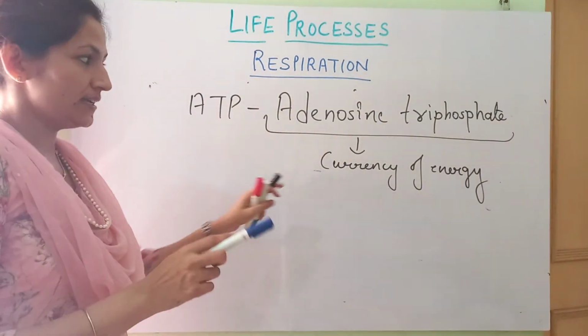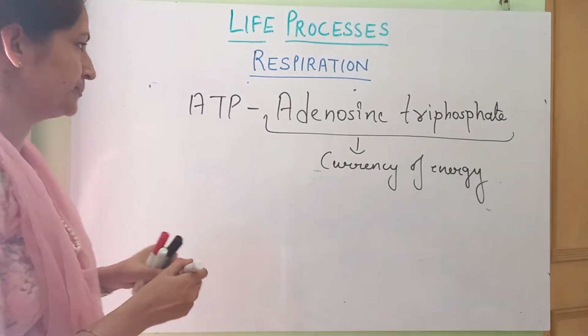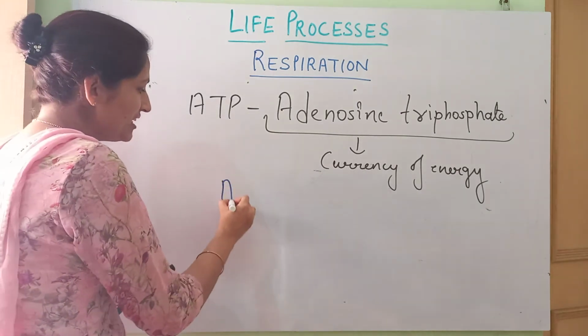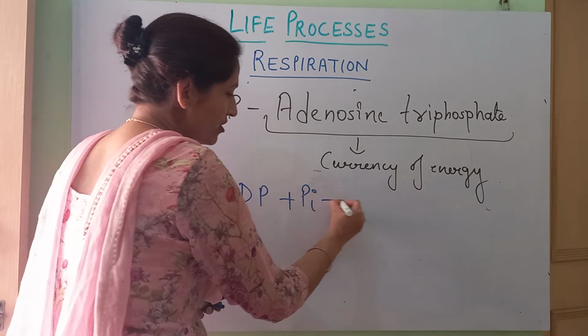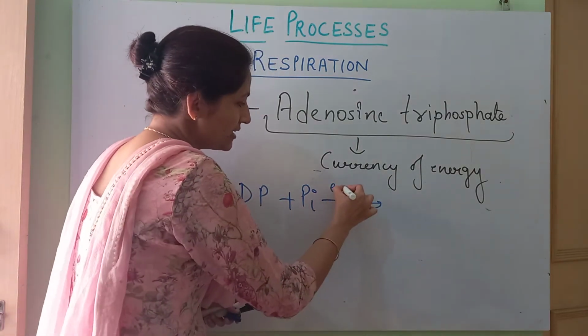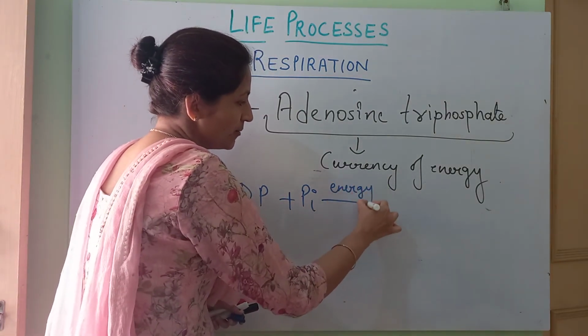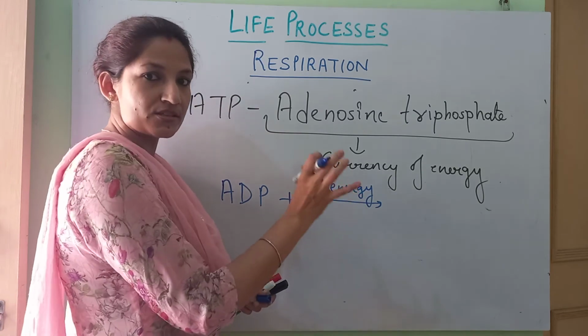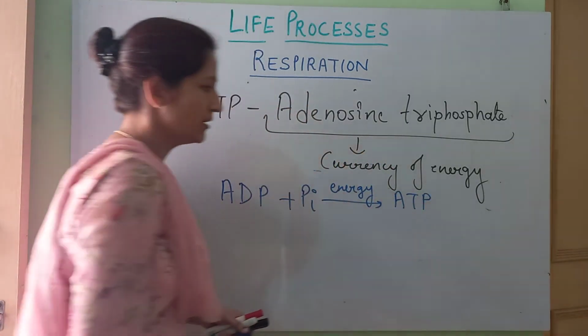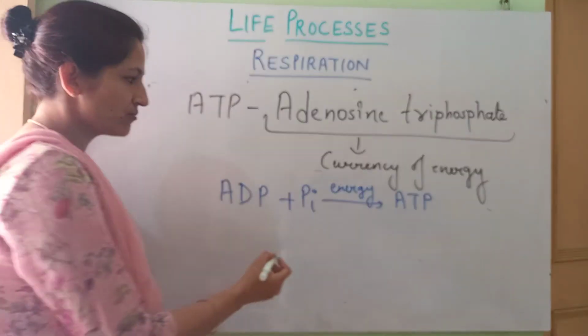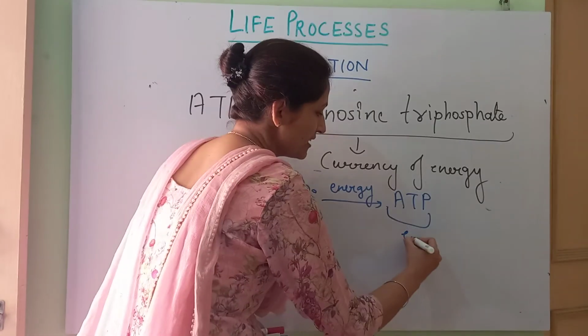It means energy हमें यहाँ से मिलने वाली है ATP से. How is this ATP formed? ADP plus inorganic phosphate and the energy which is released by the breaking of the bonds between CO2 and water, then it is going to form this ATP. Got it? And this will be used for, ये हमारी energy है,